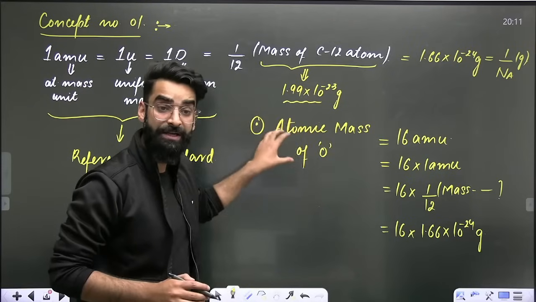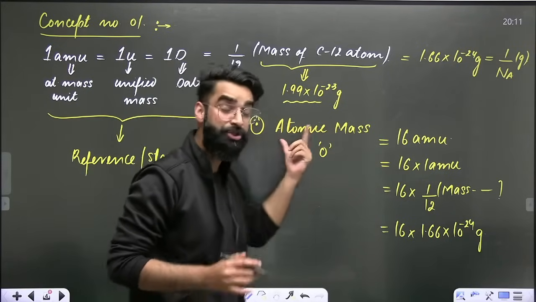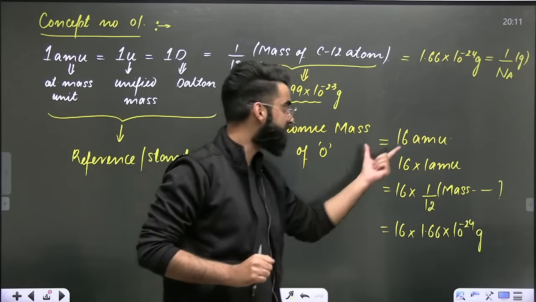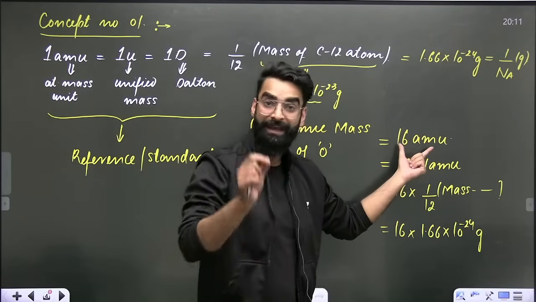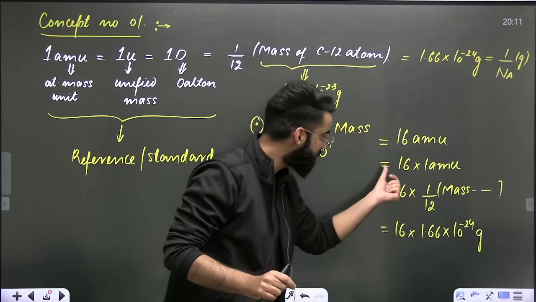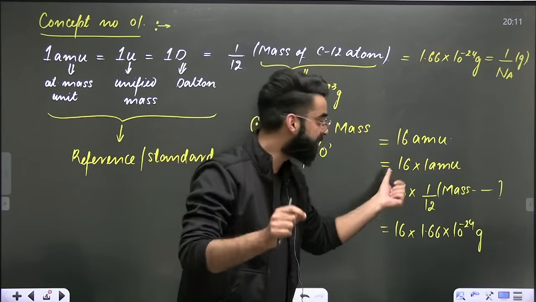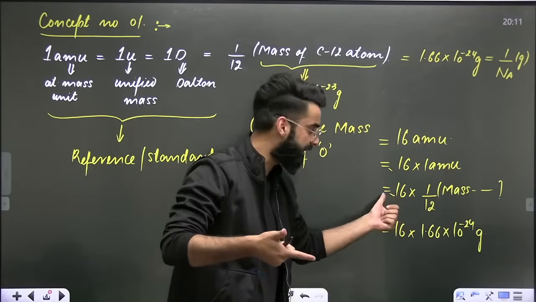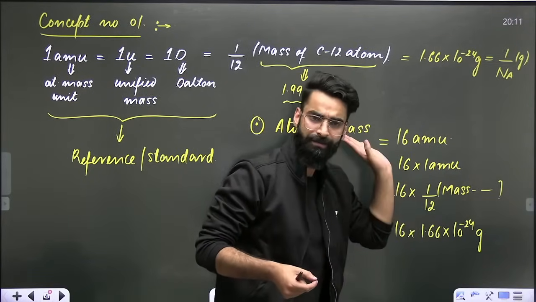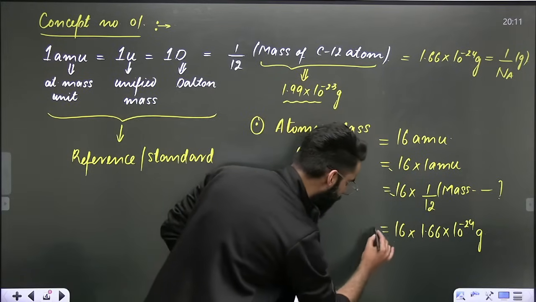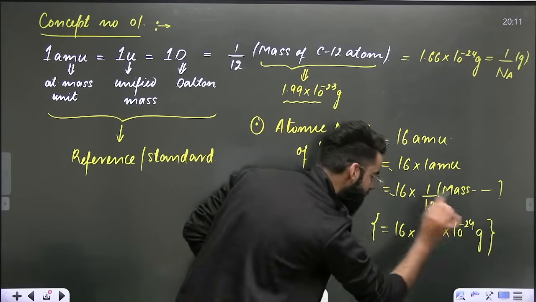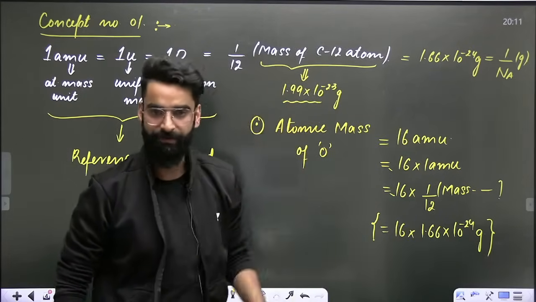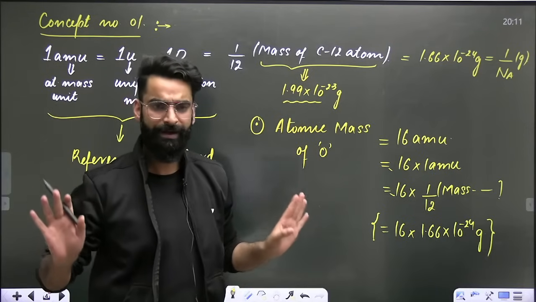I wrote a statement, atomic mass of oxygen. That means I am talking about the mass of one atom of oxygen. And one atom of oxygen has got the mass of 16 AMU. It means one atom of oxygen is 16 times heavier than 1 AMU. It means one atom of oxygen is 16 times heavier than 1/12 of mass of carbon-12 atom. Or you can say the mass of one atom of oxygen in grams is equal to 16 multiplied by 1.66 into 10 raised power minus 24 grams. I hope this is clear to everyone, right?